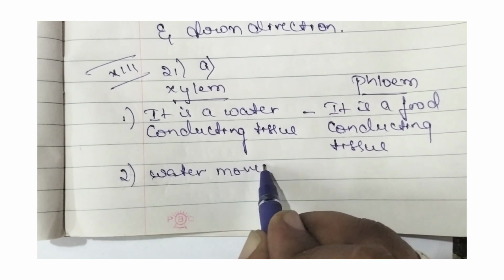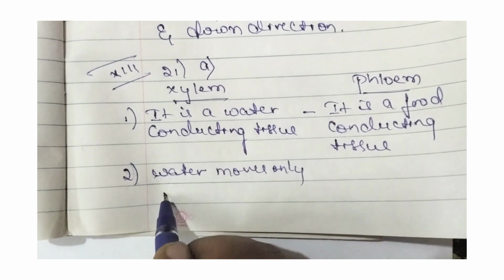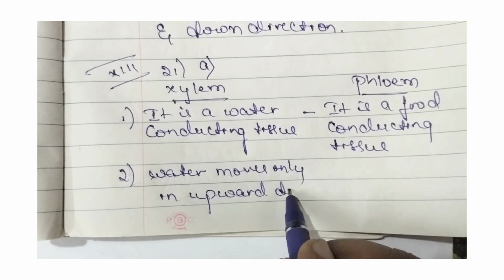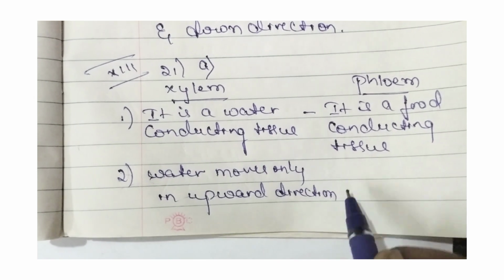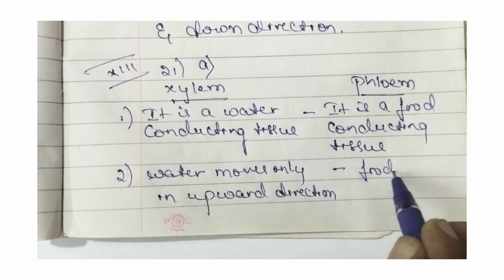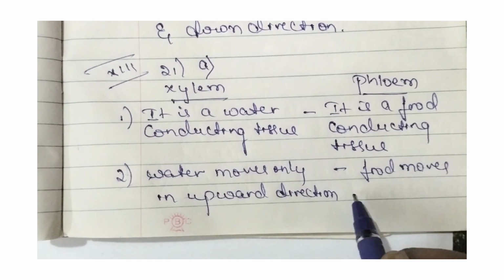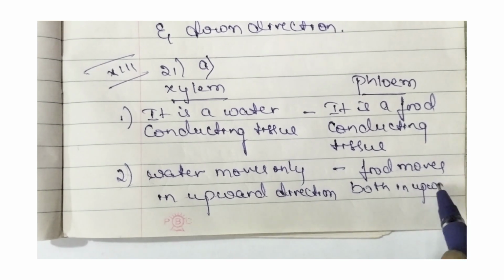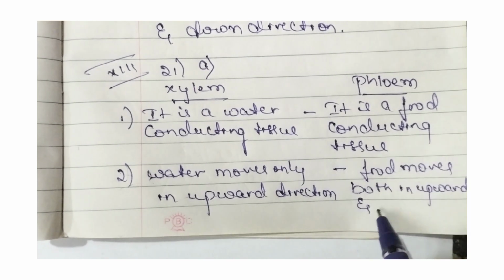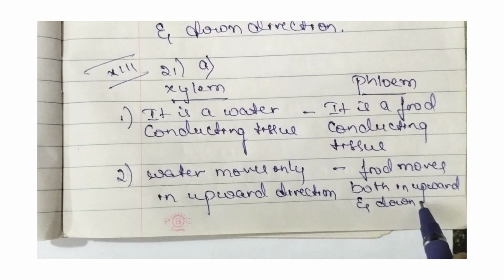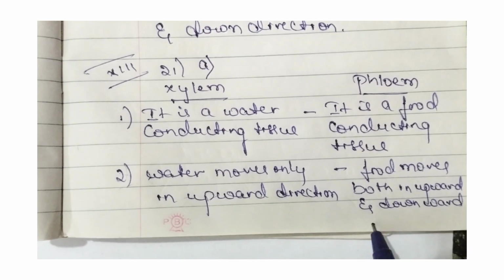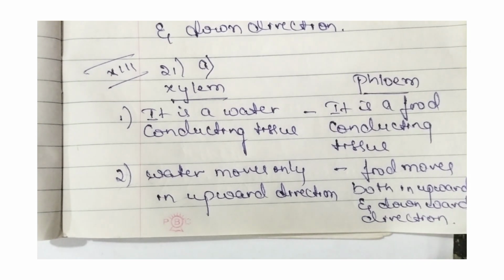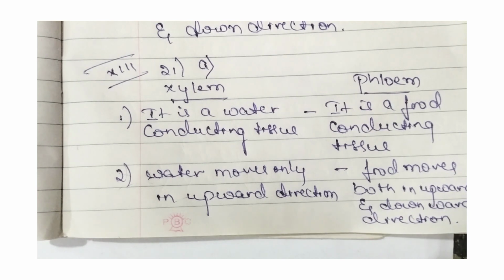Water moves only in upward direction. Then this side, food moves both in upward and downward direction. So these are the two differences between xylem and phloem.